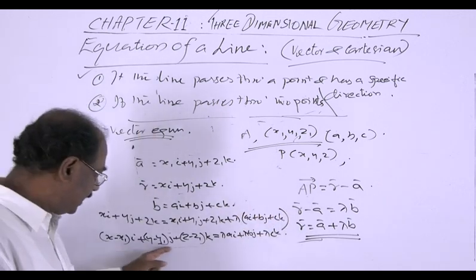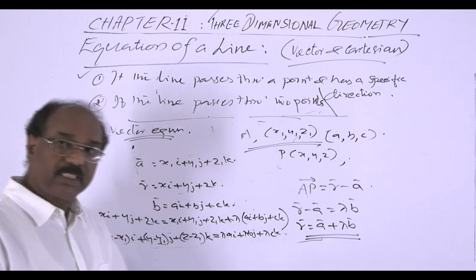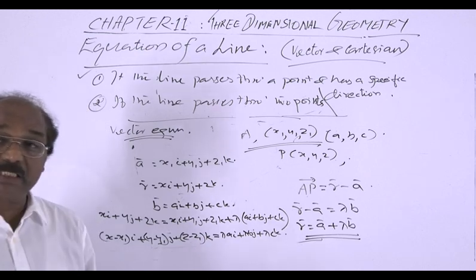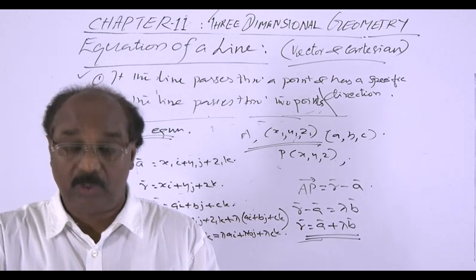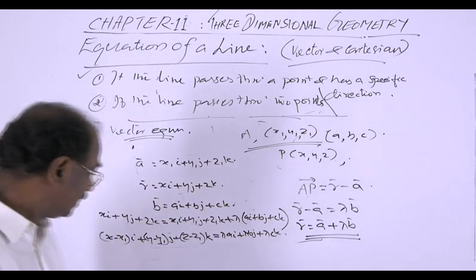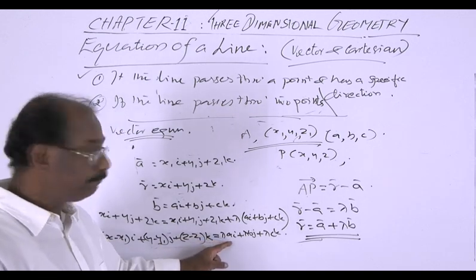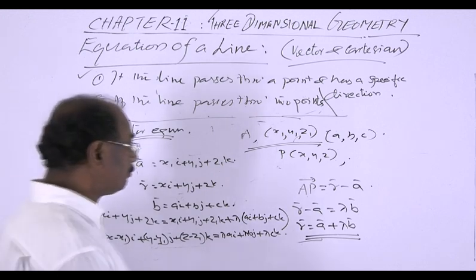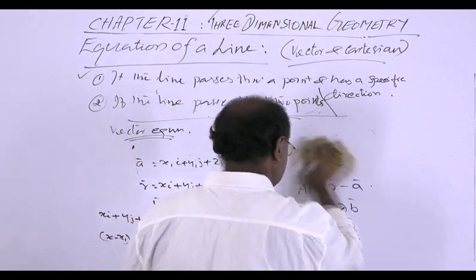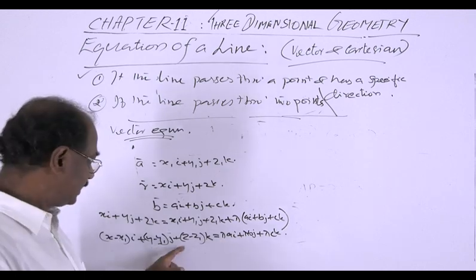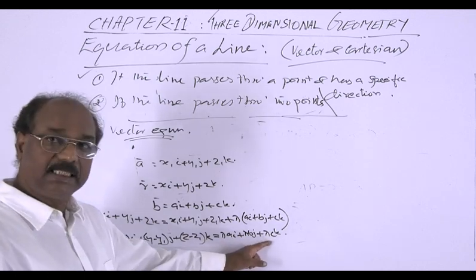So this linear combination is equal to this linear combination. These two being equal means the corresponding components of i, j and k are equal. That is, x minus x1 equal to lambda a, y minus y1 equal to lambda b, and z minus z1 equal to lambda c.